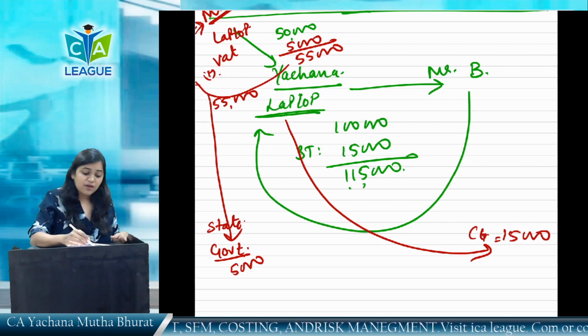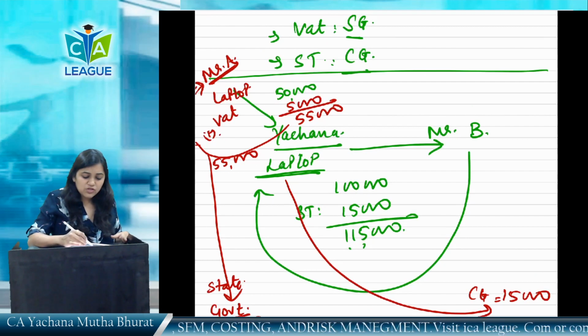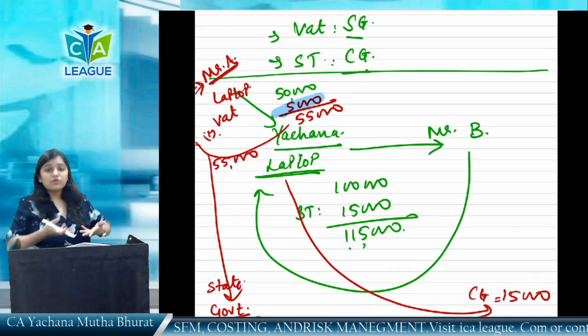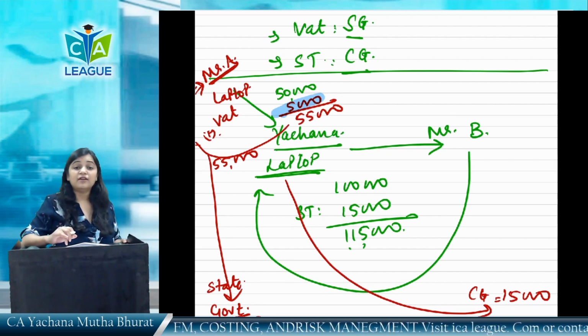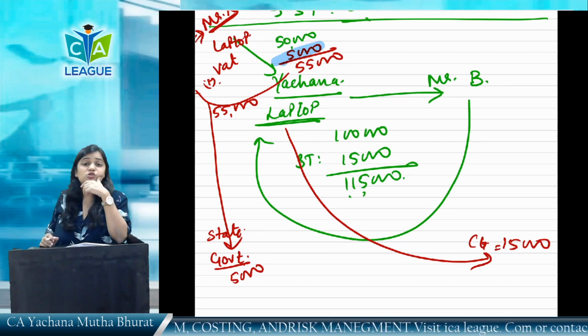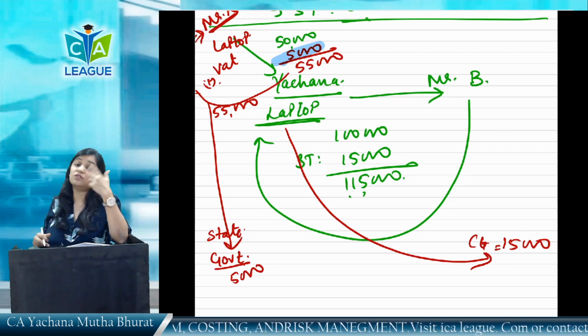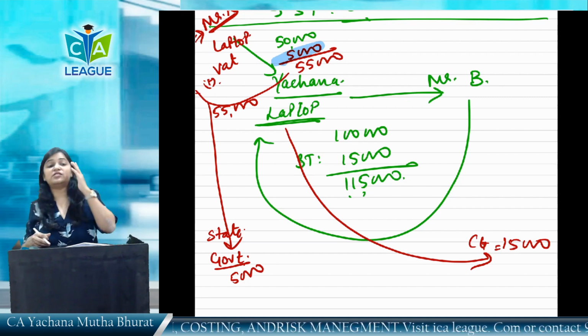This 5,000 is definitely going to become the cost for Yachana, because she cannot take the credit. The cost of the goods or services will increase. The cost of service of Yachana will definitely increase. Had she been able to take credit, she would have to pay to the government 10,000 rupees, but this is not the case. So this was a major deficiency.